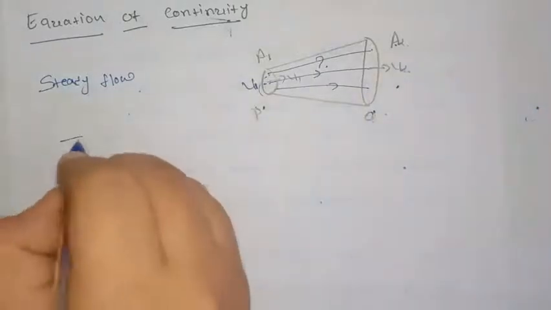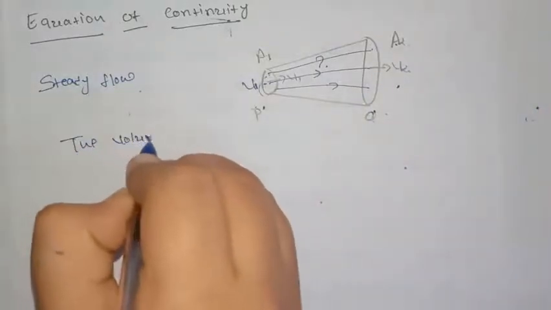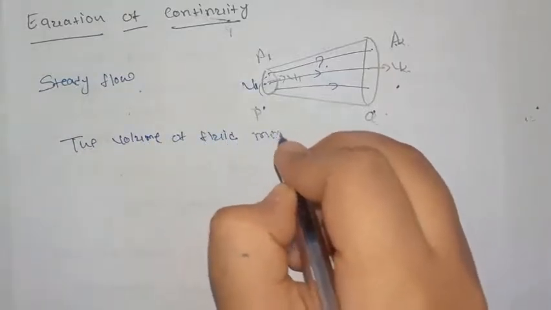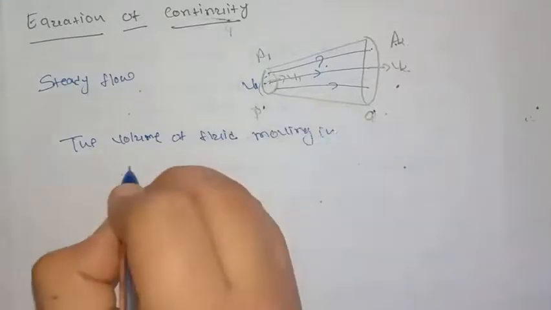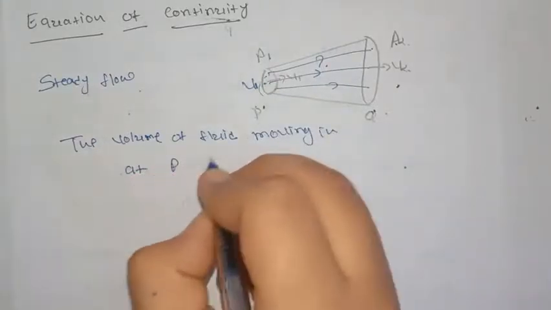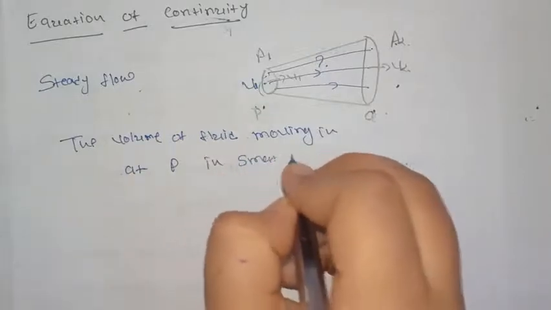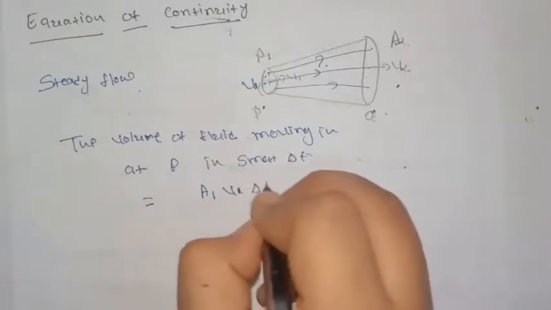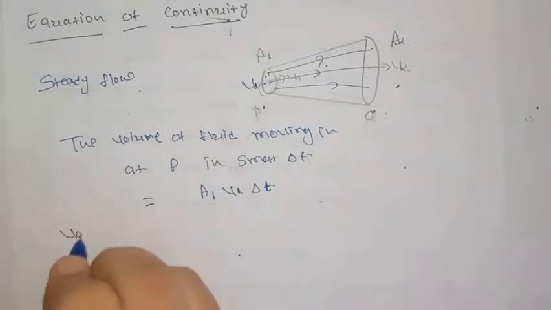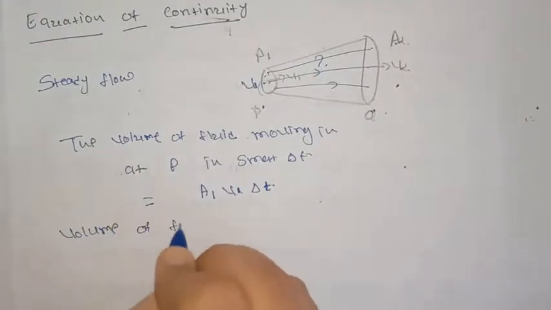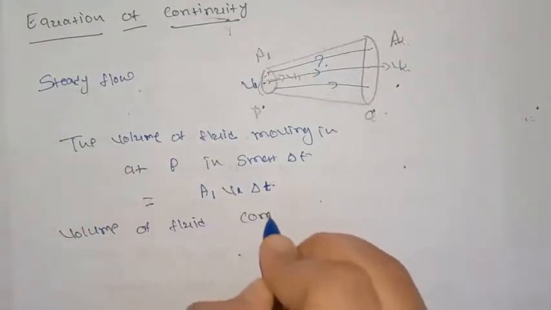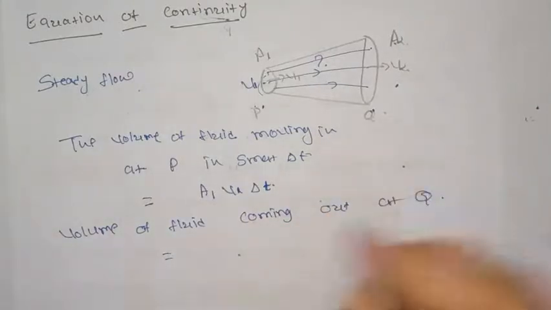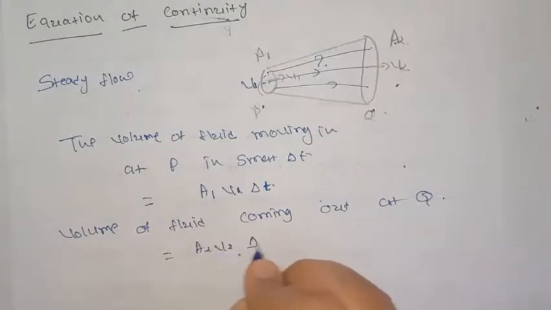So, the volume of fluid moving in at P in small time interval delta t will be A1 V1 into delta t, and the volume of fluid coming out at point Q will be A2 V2 delta t.